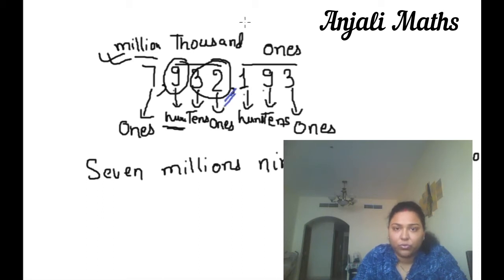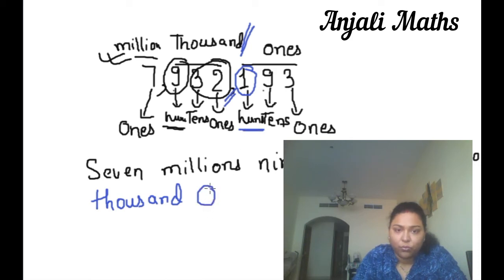The 1000 period is over, so we will write here 1000. Now a new period started, 1. This is at the 100 place, so 100. And this is 93.